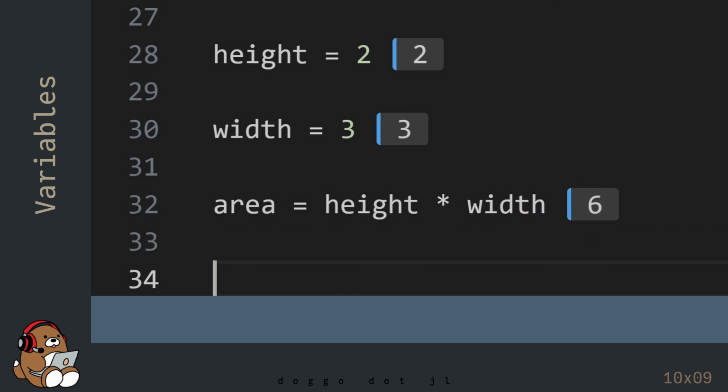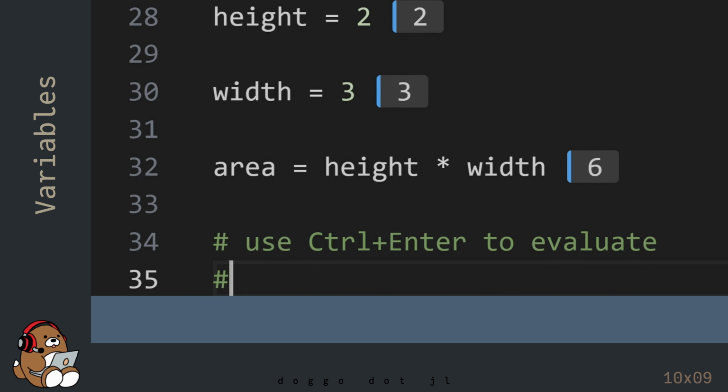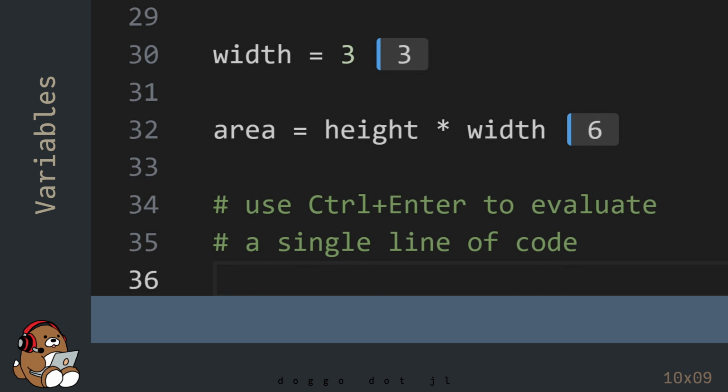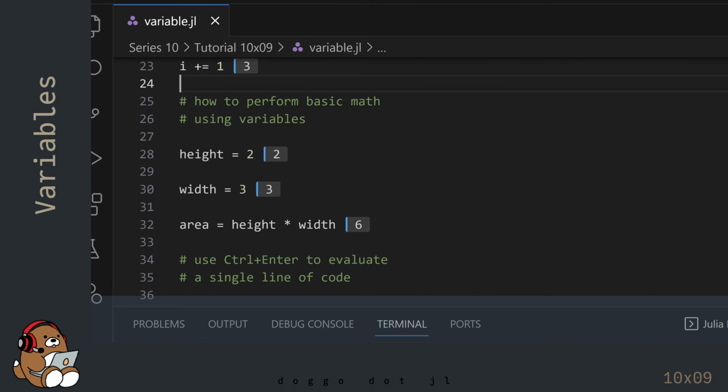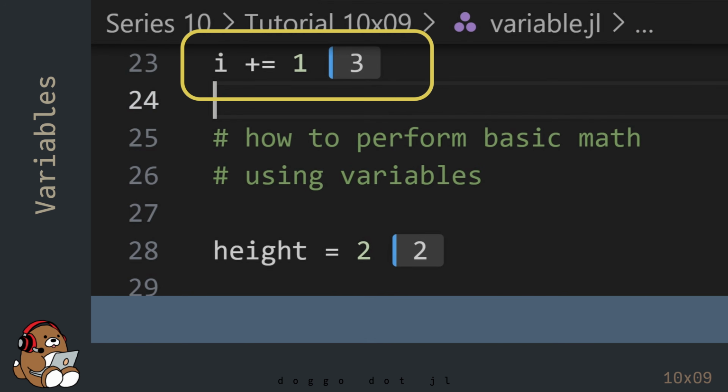Before I go, I want to show you a situation where you might want to use Control-Enter as opposed to Shift-Enter to evaluate your code. If you go back up to the line with the updating addition operator, try using Shift-Enter again.